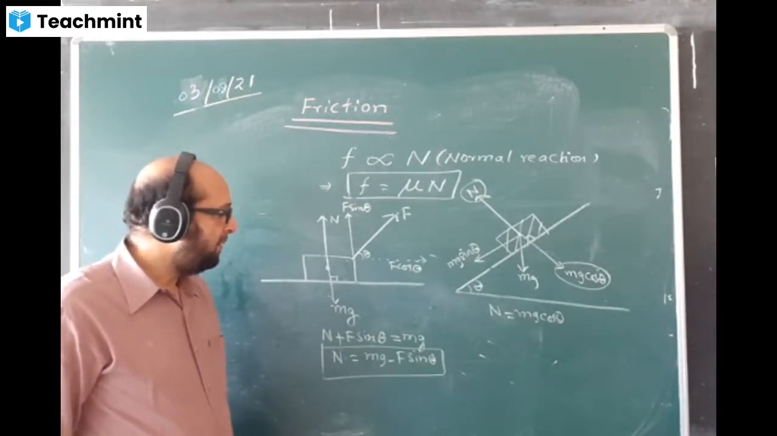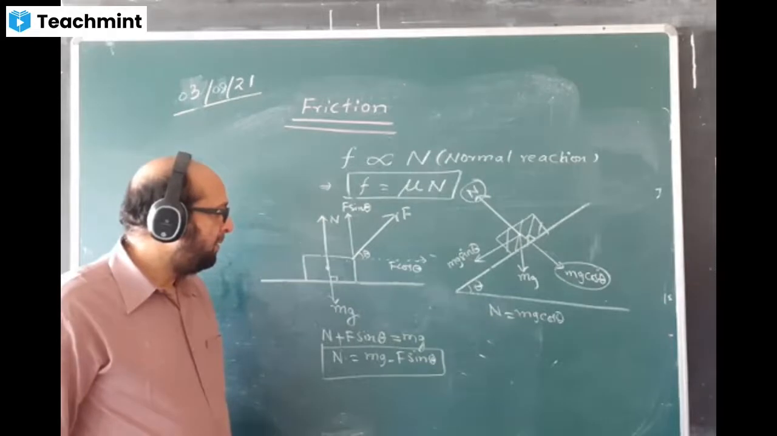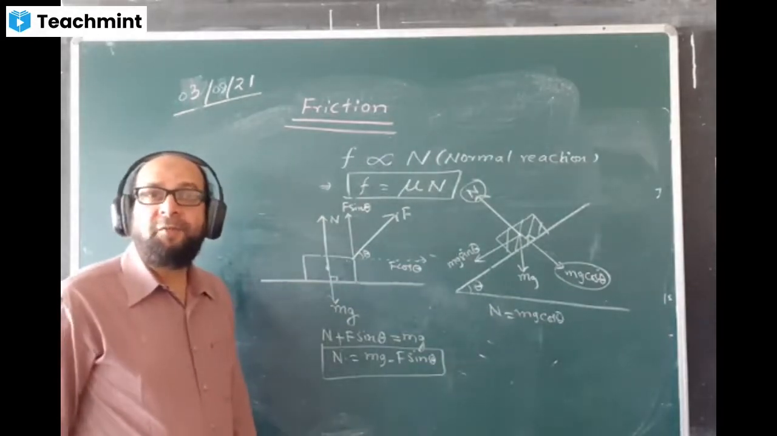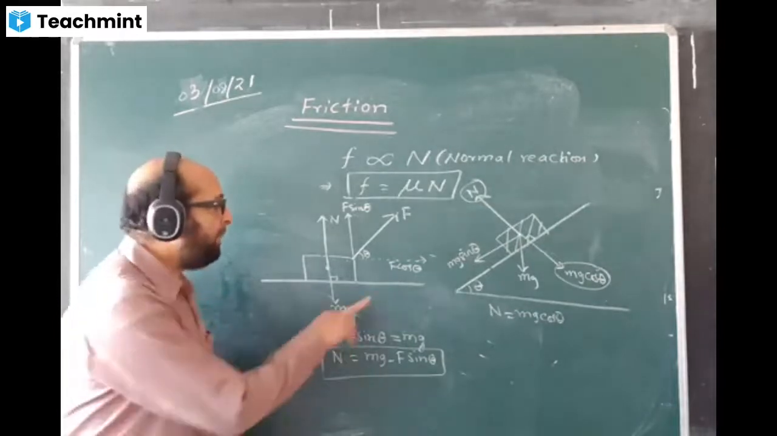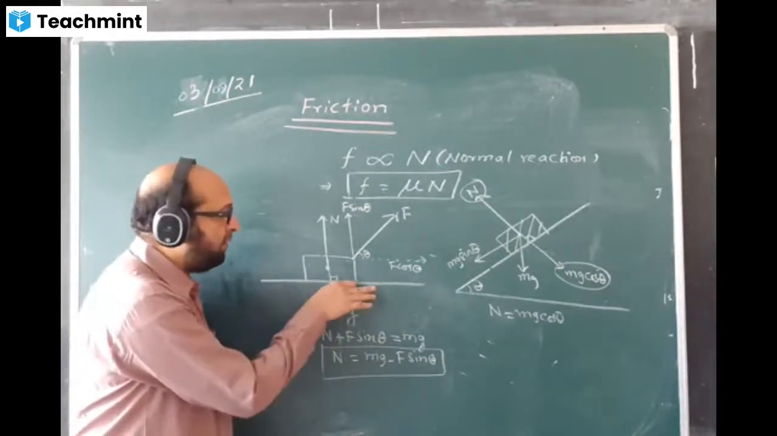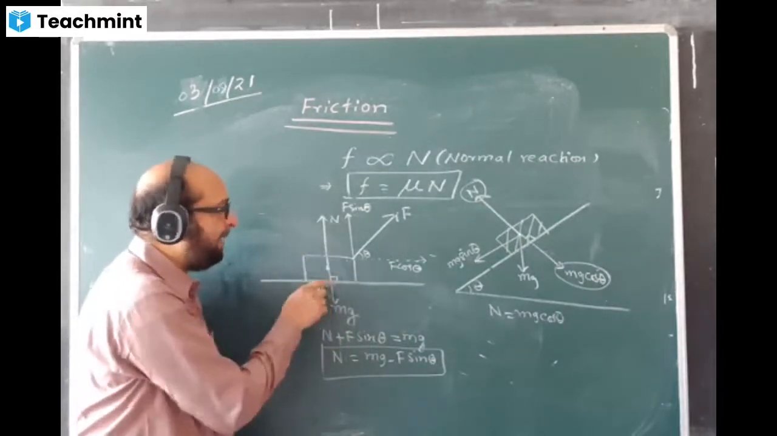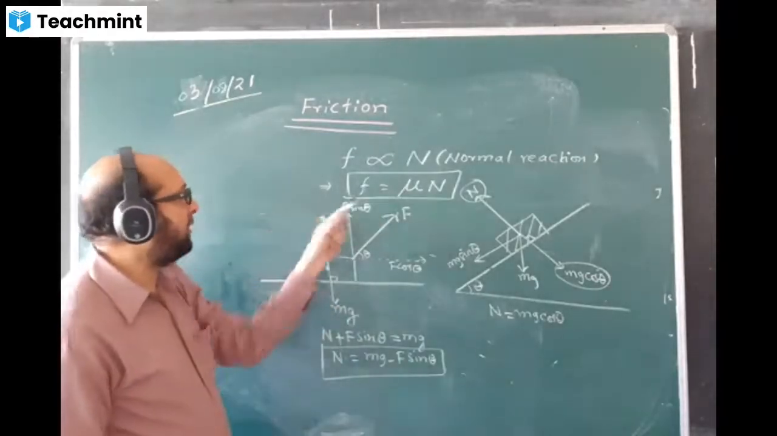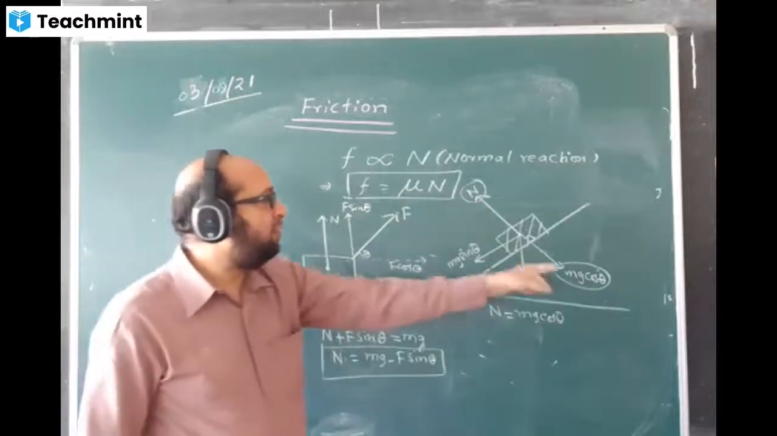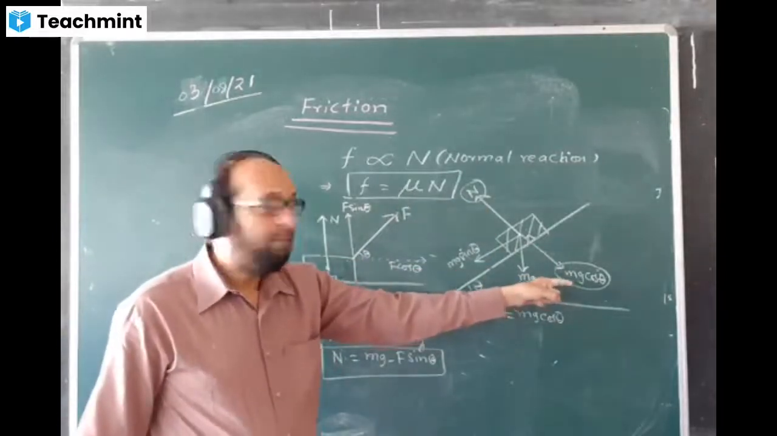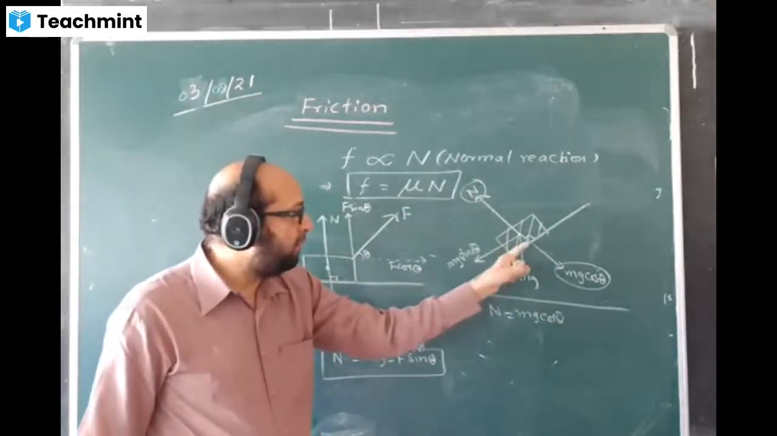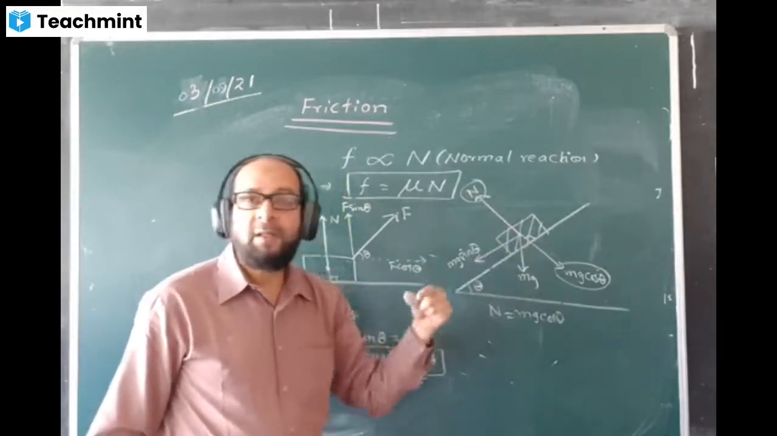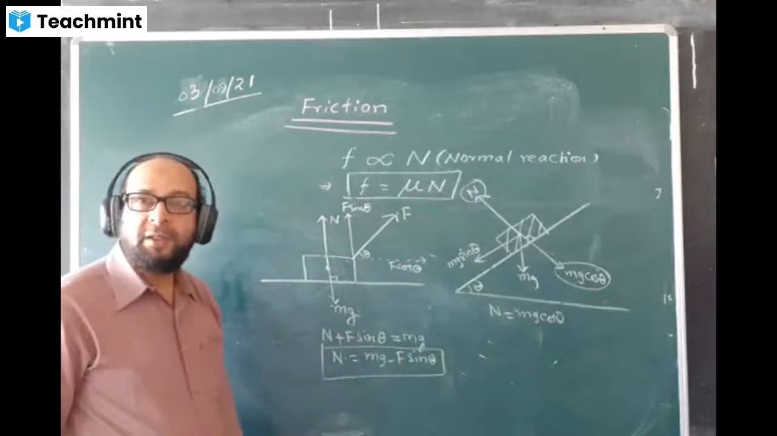Sir, N is opposite to mg, no? Not necessary. N is the normal reaction, the reaction force coming perpendicular to the surface, from the surface. In the previous case, when this force is not there, N is equal to mg. Here, N is equal to mg cos theta, perpendicular, as this line is perpendicular. So what force is balancing normal reaction on this side? Mg cos theta. I will write N is equal to mg cos theta.